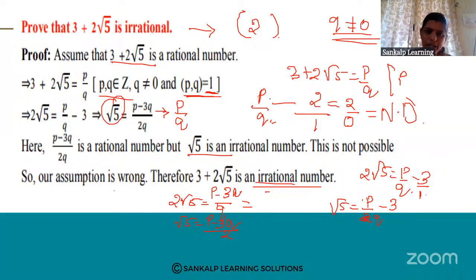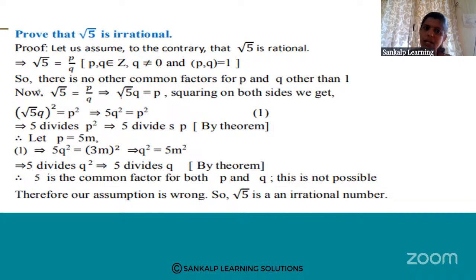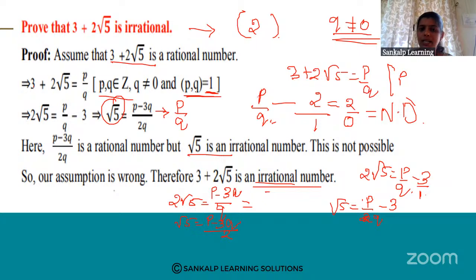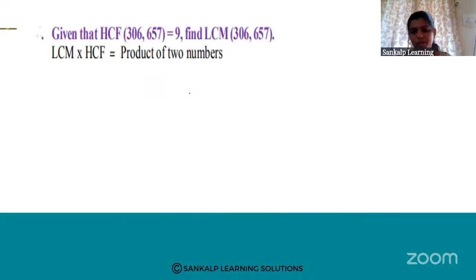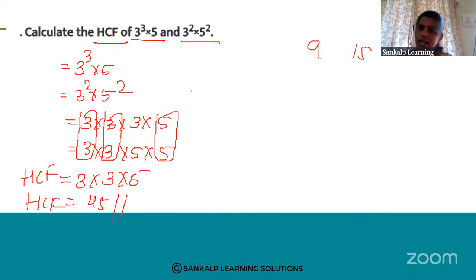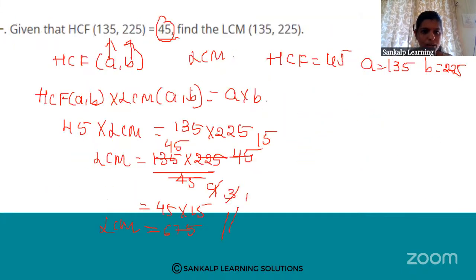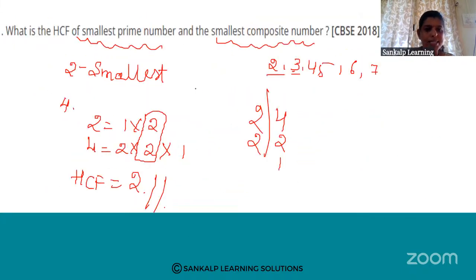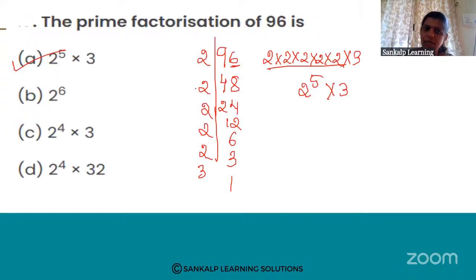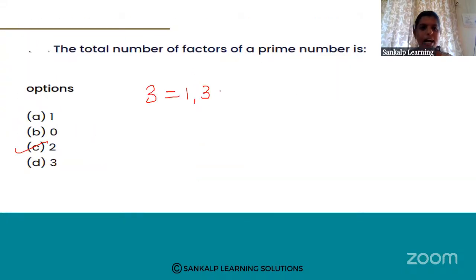Also prove that 2 plus root 5 is an irrational number, or root 3 is an irrational number, or 7 plus root 5 is an irrational number. Such types of questions they will ask in the examination. Today we discussed HCF, LCM and the fundamental theorem of arithmetic, and we solved some multiple choice questions and 2 marks questions.